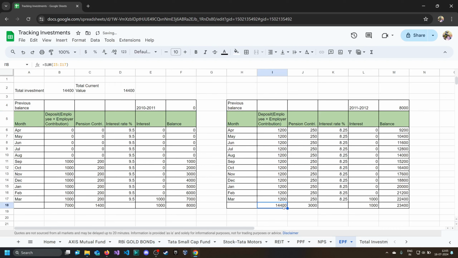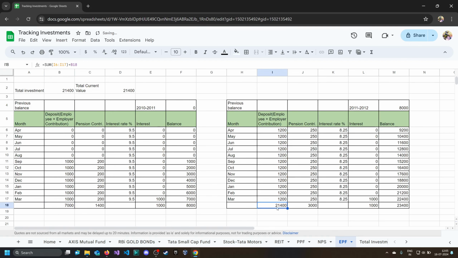Okay, so this is sum of I5 to I17, so it should be I6 because we only want to take this data, and then we want previous year investment data, so we'll just click this.